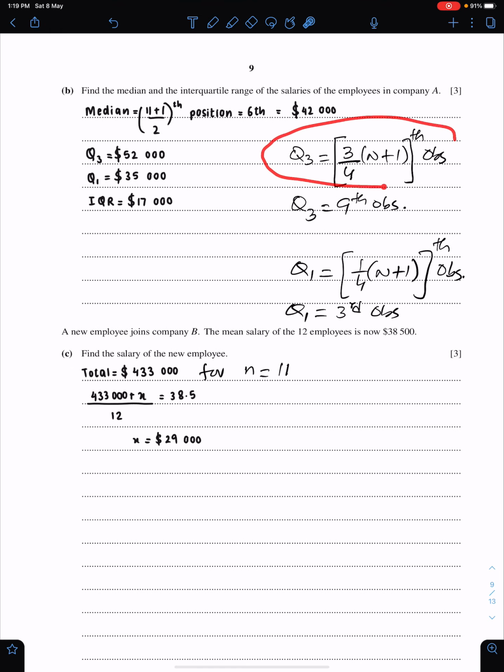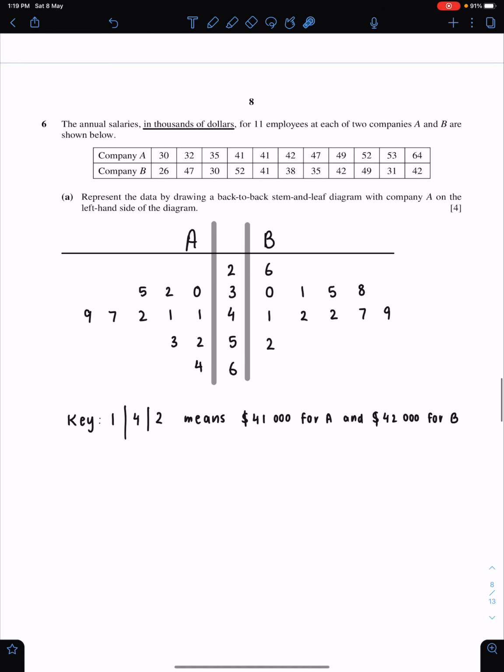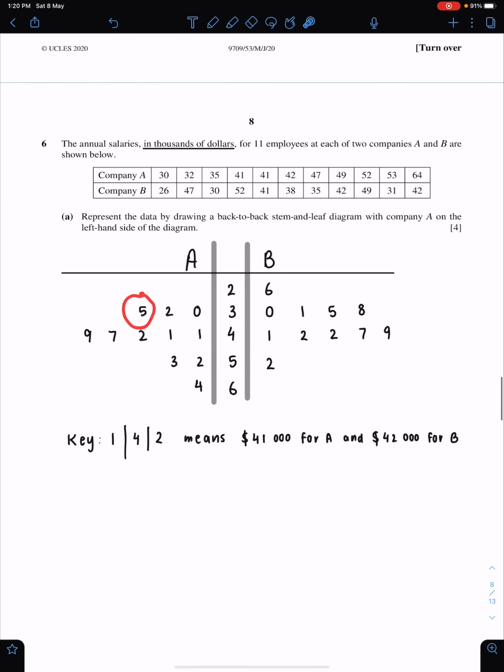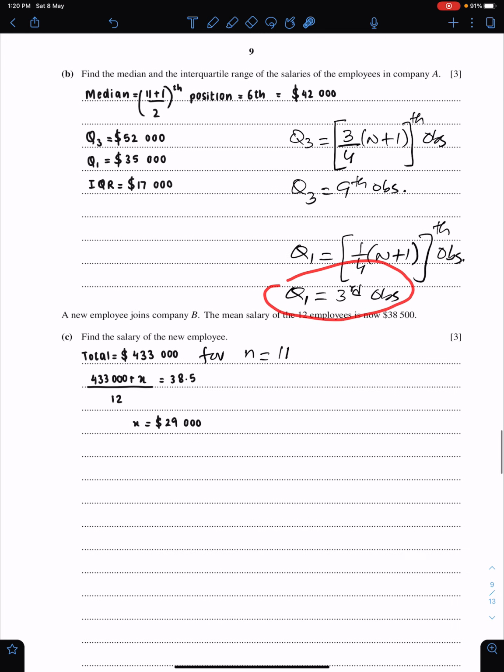Q3, this is the formula for Q3 for odd number of observations, and this is the formula of Q1 for odd number of observations. So n is 11. When you put 11 here, you will get 12. 12 upon 4 means 3, and 3 times 3 makes 9. So 9th observation is Q3. 1, 2, 3, 4, 5, 6, 7, 8, 9: 52,000. Q1 is the 3rd observation, 35,000.